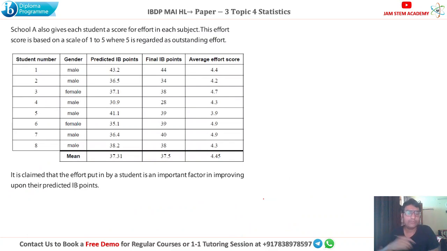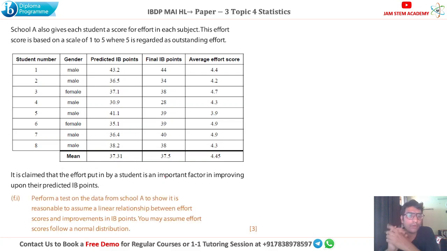Now, here we have for school A their marks obtained in that standardized test, final exam, as well as the average effort score made by each student for school A. It says it is claimed that effort put in by the student is an important factor in improving their predicted IB points. So now it says perform a test on the data from school A to show it is reasonable to assume a linear relationship between effort score and improvement in IB points. So we have to check whether there is a relation between these two or not.